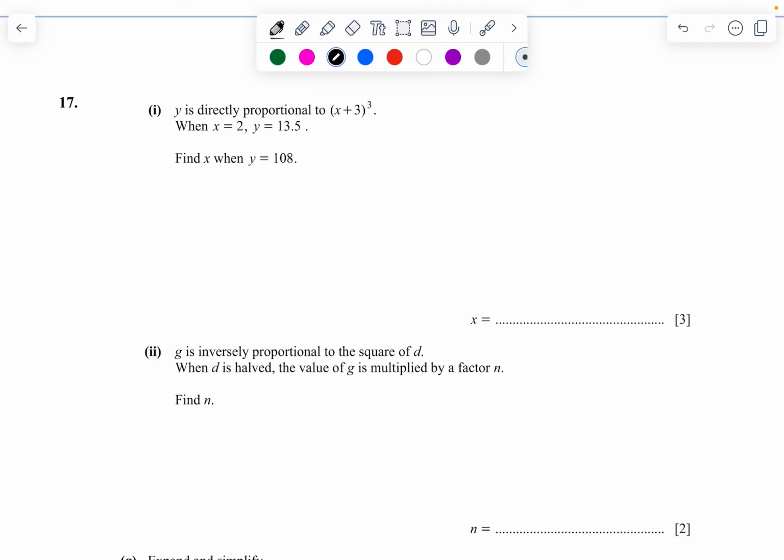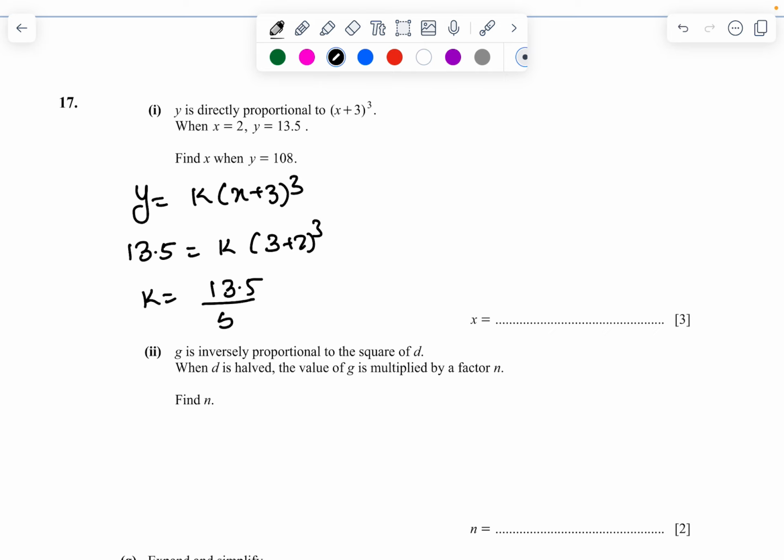Coming to question number 17. Y is directly proportional to x plus 3 whole cube. So y is 13.5, k times x plus 3, 3 plus 2 whole cube. So k equals 13.5 divided by 5 cube. So 13.5 divided by 5 cube is going to be 0.108. So k value is 0.108.